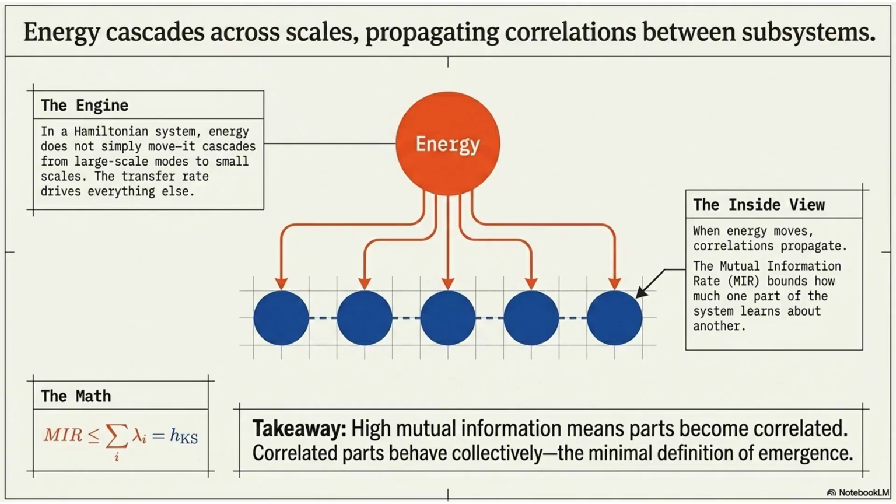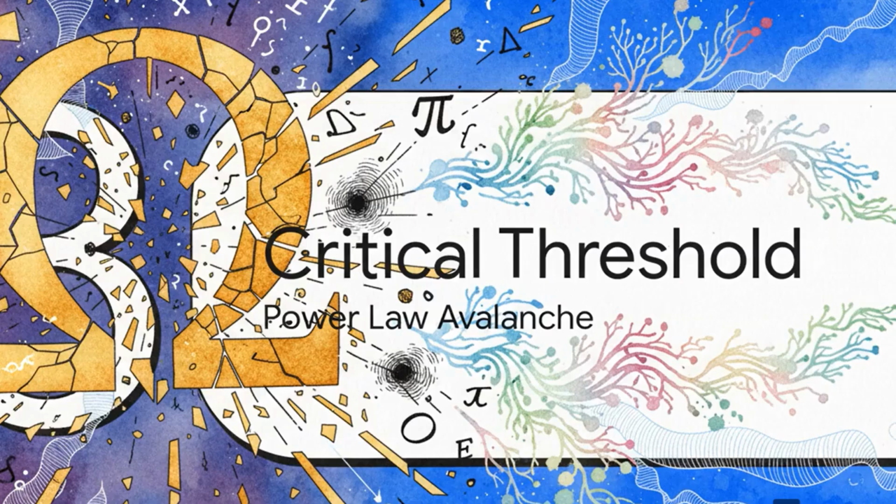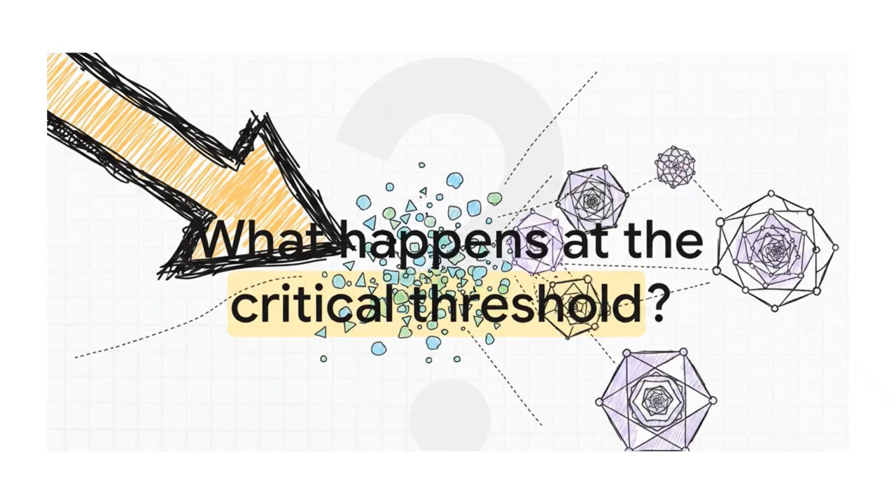Energy flows through the network. As it spreads, distant parts begin to behave as one coordinated field. The second key is the master metric, the cost of turning energy into meaningful information. The third key is the critical threshold. Below it, the system remains ordinary. Above it, avalanches begin.